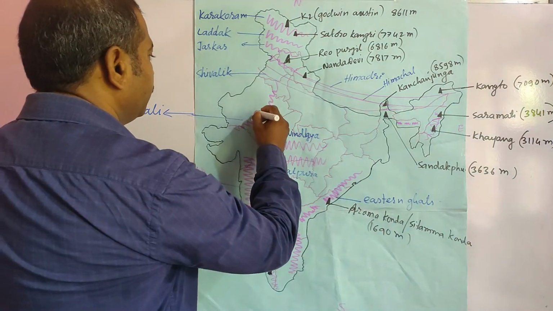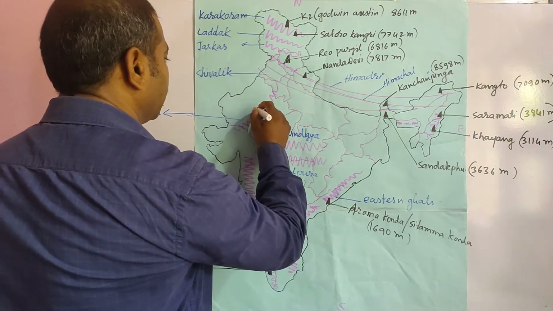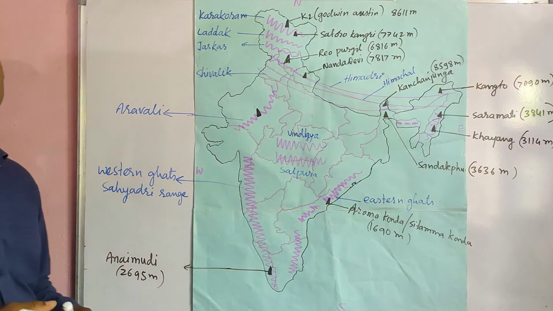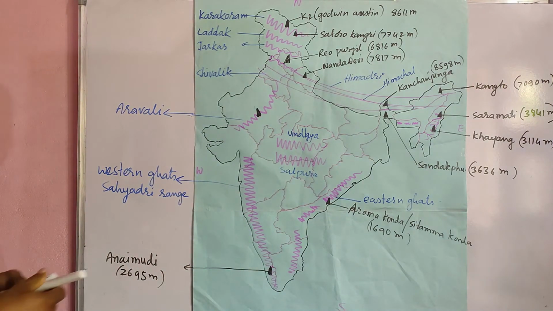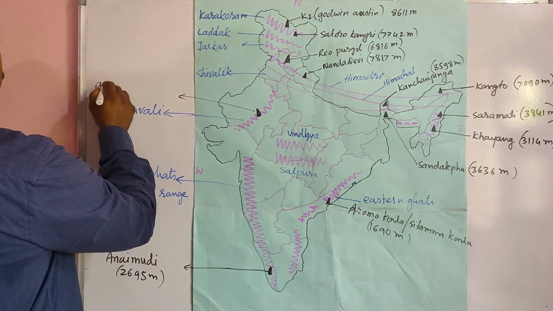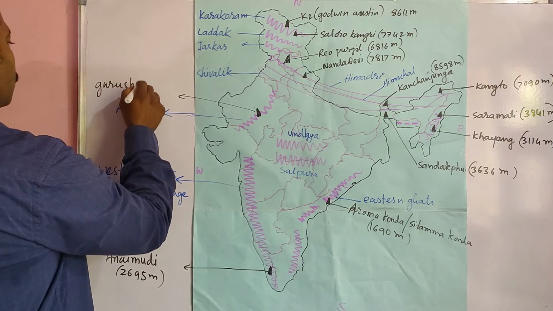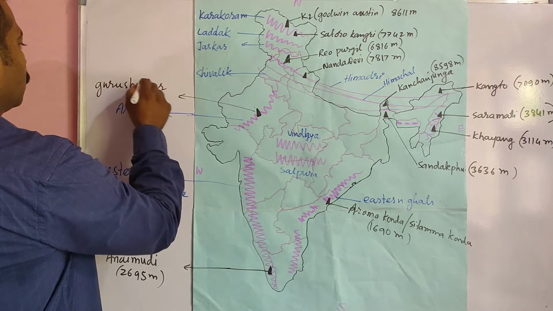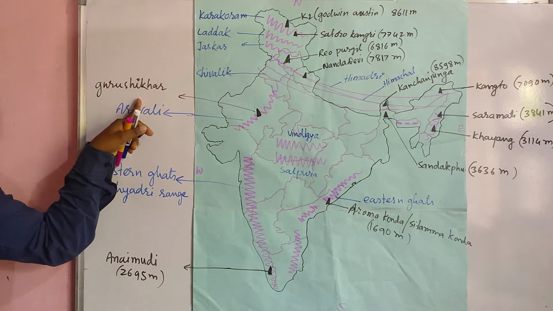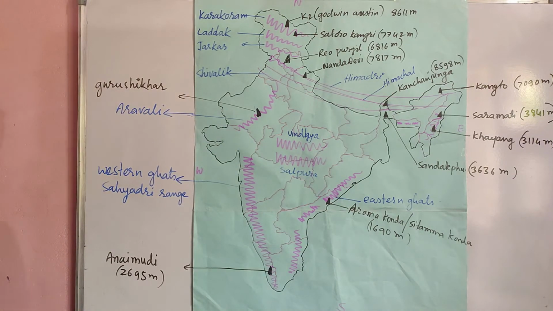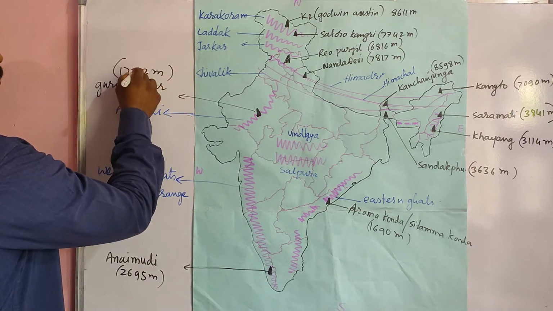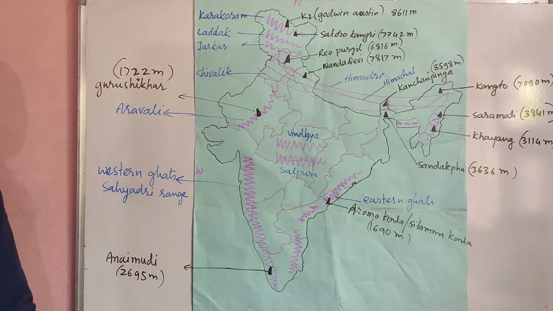Okay. Now the highest peak in the Aravali range, that is Guru Shikhar. Its name is Guru Shikhar. The highest peak in Aravali range is Guru Shikhar and its height is 1722 meters.